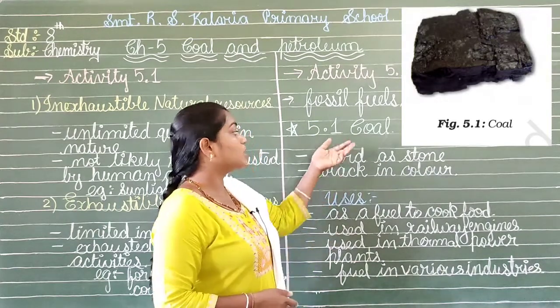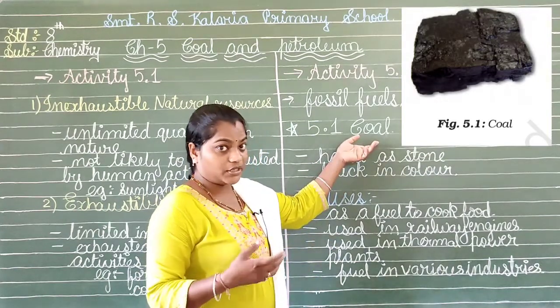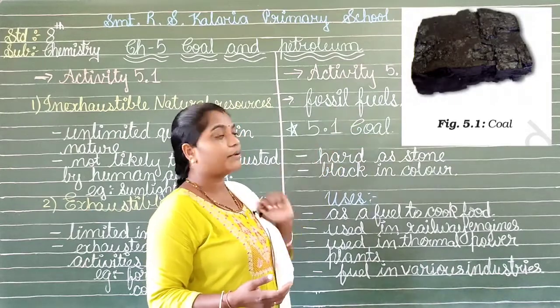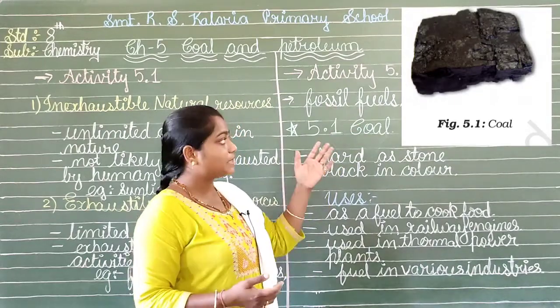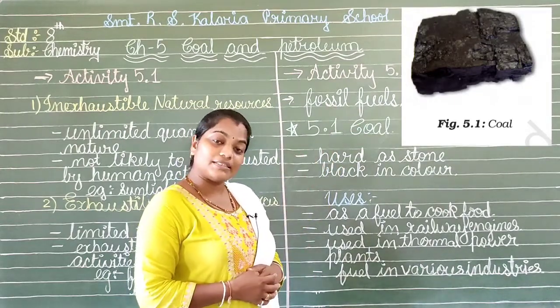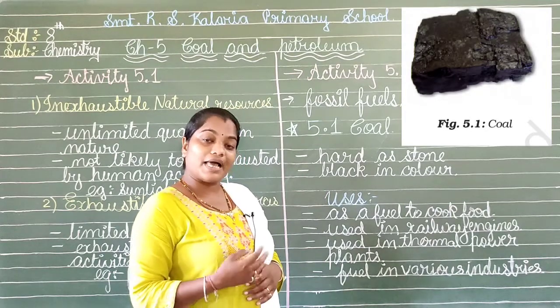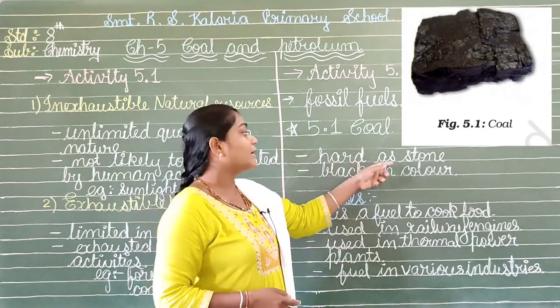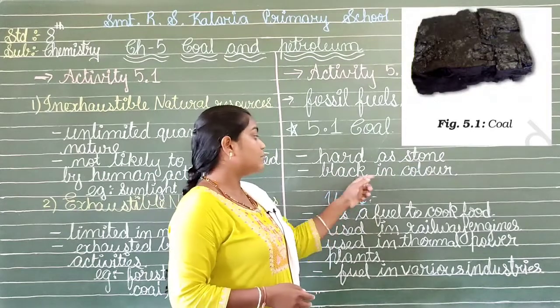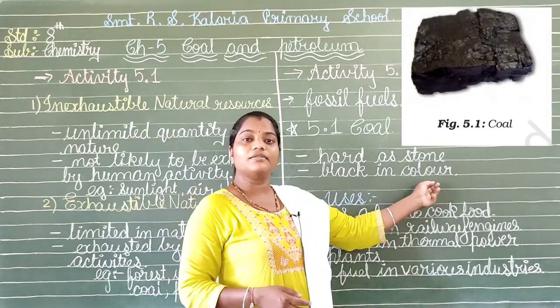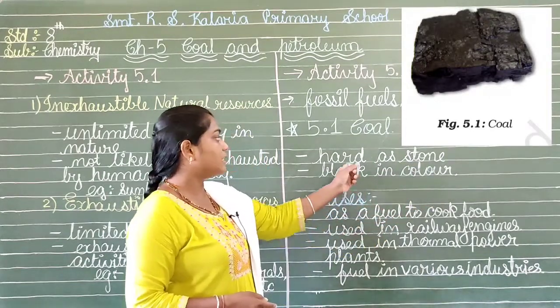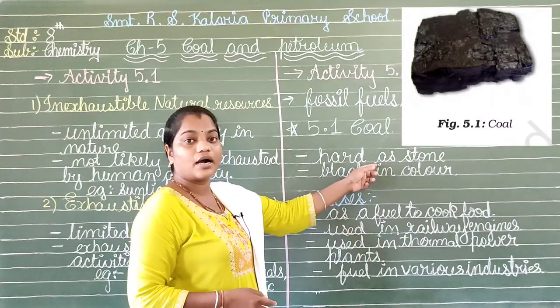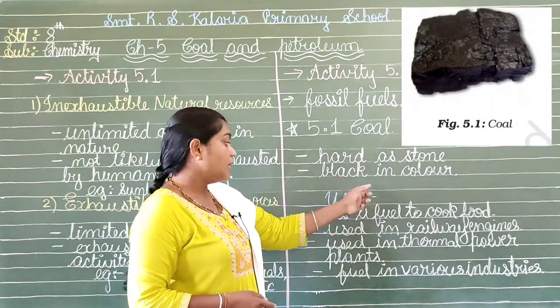So here we have the look of this coal. How does it look? As you can see in the picture, how does the coal seem to us? It is black in color and hard as stone. So by this we come to know that the coal's appearance is hard and black in color.